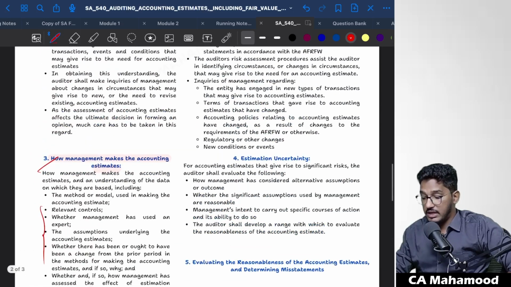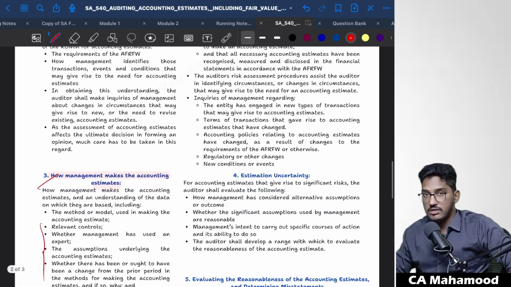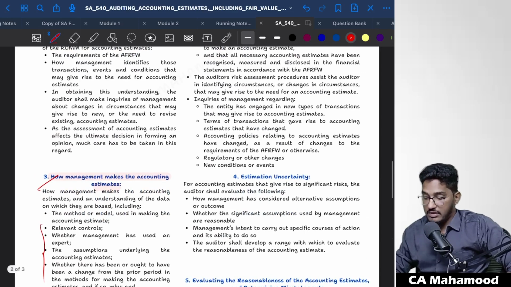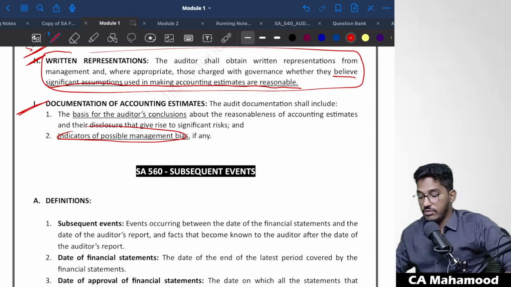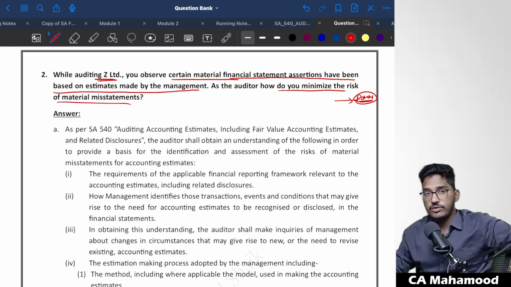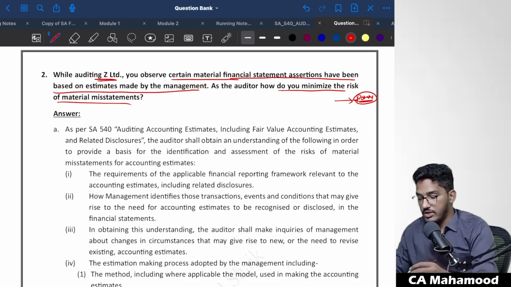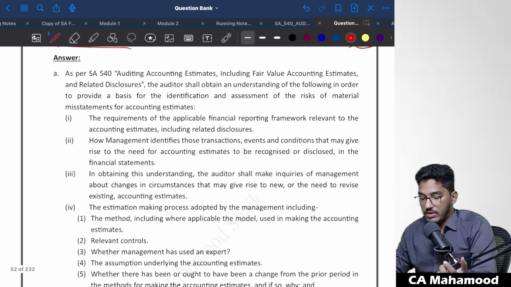So what they have given as the answer is this paragraph. I don't personally agree with this answer, but still we can't do anything. We have to follow the suggested answer. If you don't follow the suggested answer, you will not get the marks. So this is the test your knowledge question given from the study material itself. So let us see what they are telling. Nothing but whatever we have read in that standard, the same thing you will be able to find in that part.